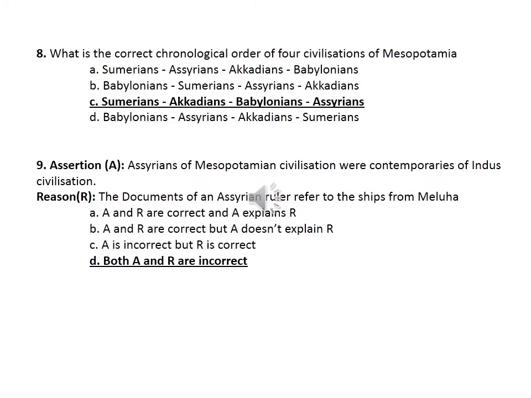The ninth, assertion reason. So assertion, Assyrians of Mesopotamian civilization were contemporaries of Indus civilization. That is, Assyrians in Mesopotamian civilization lived contemporary to Indus civilization. Then reason, the documents of an Assyrian ruler refer to the ships from Meluha. Is it correct? No, the documents of the Akkadian ruler, Sargon of Akkad, only refer to the ships from Meluha. So option D, both A and R are incorrect. So option D is the correct answer.